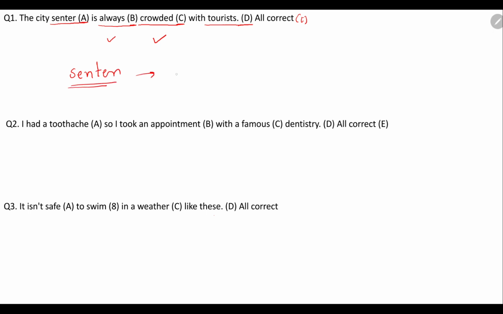The spelling of center is CENTRE. Am I right? This is the correct spelling for center. But यहाँ पे जो spelling दे रखा है इन्होंने, that is SENTER. Okay? So CENTRE will be the right spelling. But यहाँ पे SENTER दिया है, इसीलिए this particular option is going to be wrong. ओके, रॉन्ग स्पेलिंग, ये ऑप्शन का रॉन्ग स्पेलिंग है.